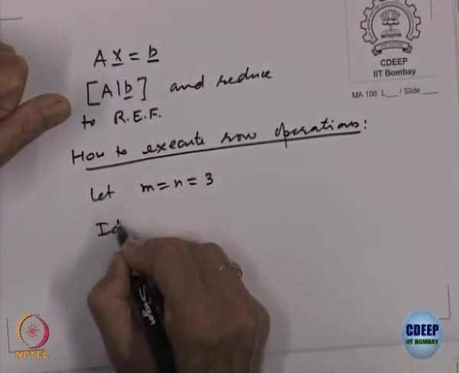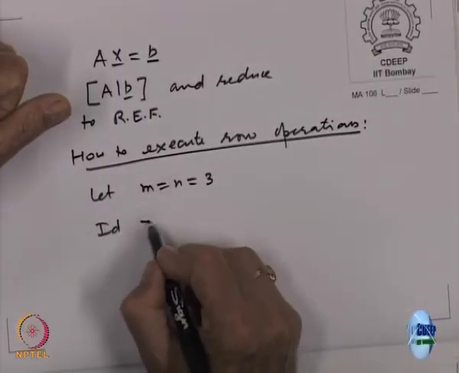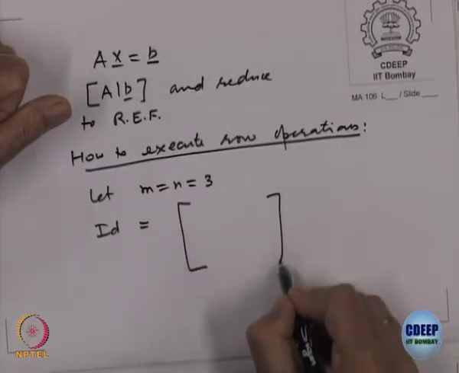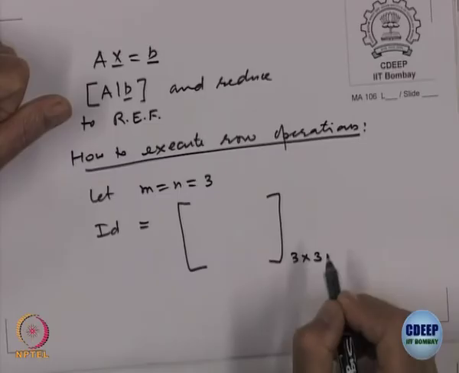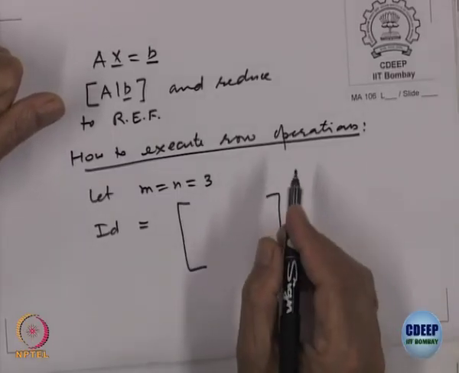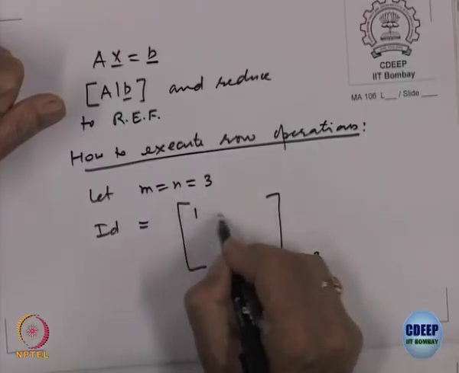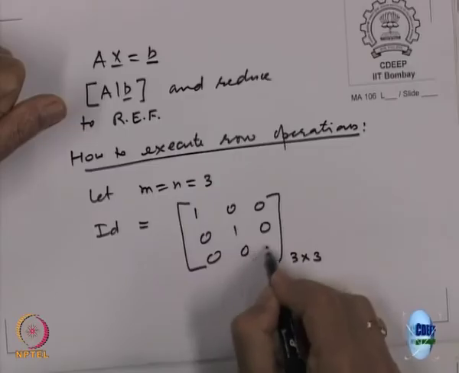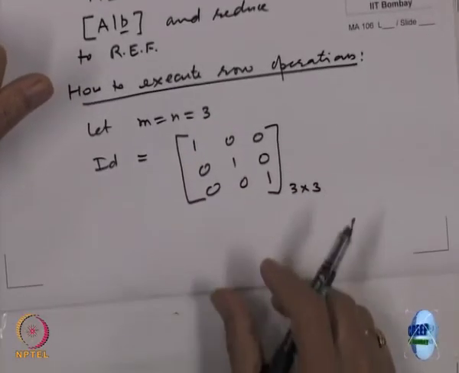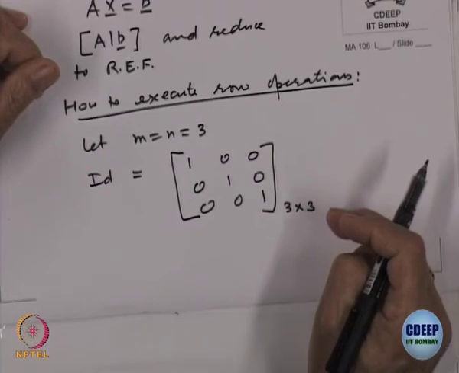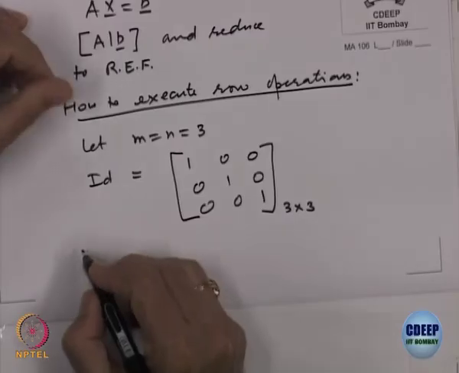There is something called the identity matrix. What is that? It is a 3 by 3 matrix. What do the entries look like? Along the diagonal it is 1, everything else is 0. So, 1 0 0, 0 1 0, 0 0 1, right. Now, let us do those operations on this matrix and see what happens. So, interchange.